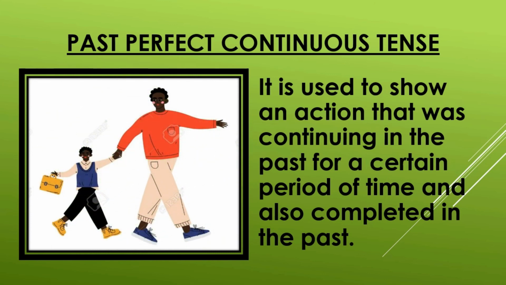Now I shall try to make you understand with the help of this image. We find a father with his son. The son is going to school. Now that the son is going to school is of course denoting present tense or present continuous tense because the action is in continuity. But if we think of the past, when the boy's father was a student and was